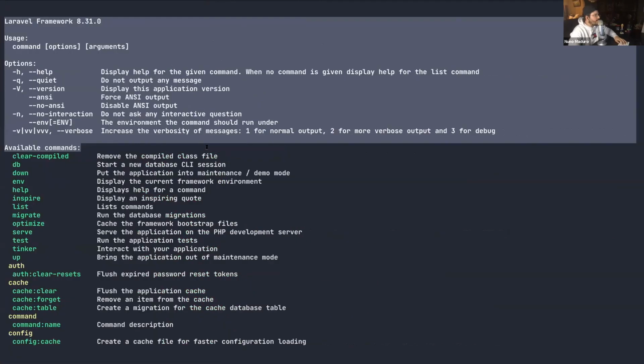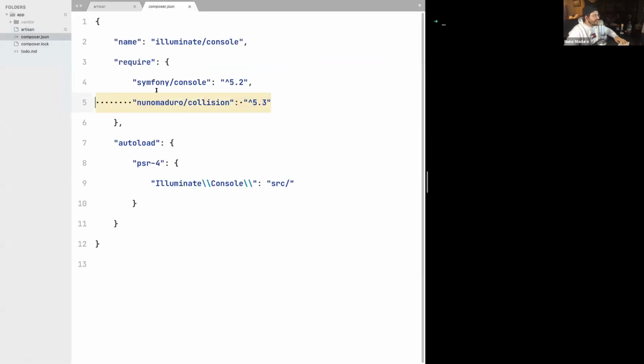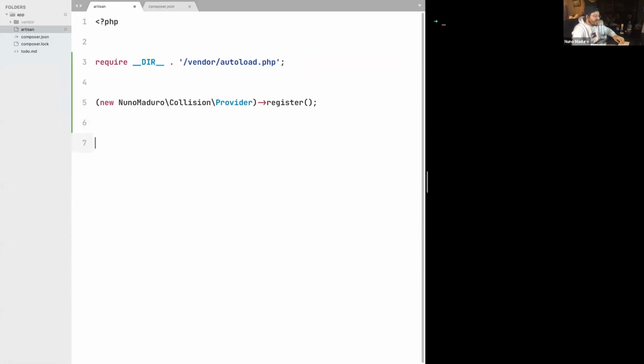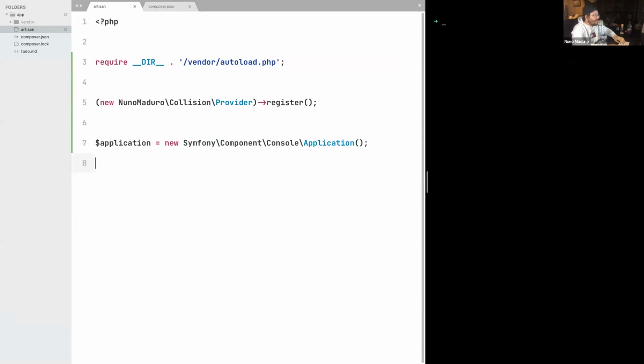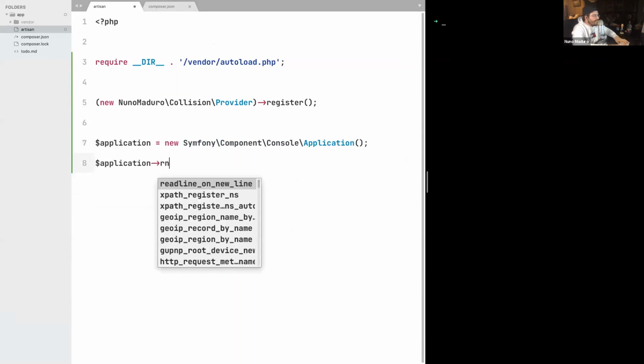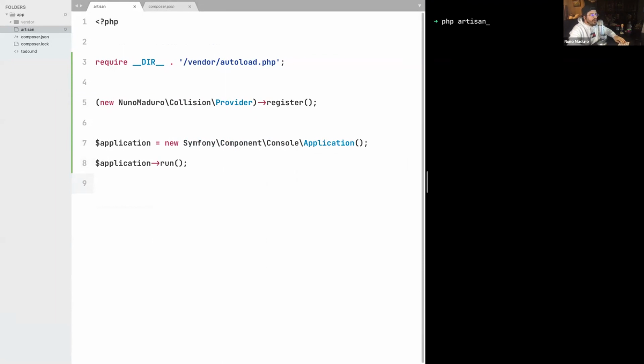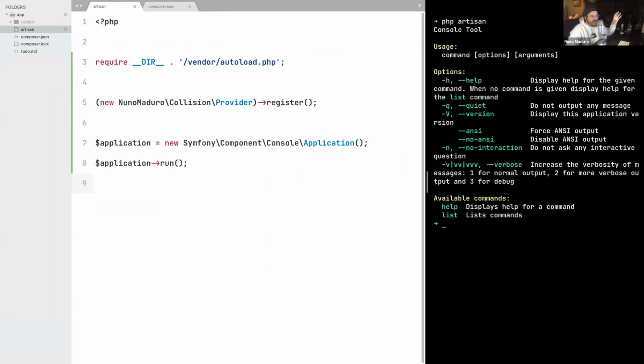Then remember, we are working on having this skeleton, and for that we can use Symfony Console, which is one of our dependencies here as well. To use Symfony Console, you can simply type $application = new Symfony\Component\Console\Application, and then $application->run(). Once you have those two lines, you immediately get something like Artisan. You have the title, some usage, some options, and then the list of available commands that for now is empty, but we are going to create some commands during this talk.